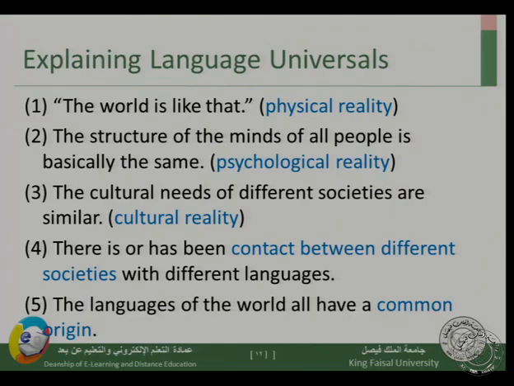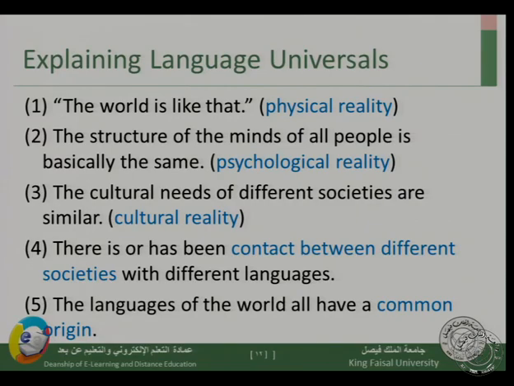The fifth answer can also be stated as being accidental. The languages of the world all come from the same origin. Every language we speak nowadays, every existing language, and even the languages that no longer exist, all came from a common origin, and this is why we have some semantic features which are the same.